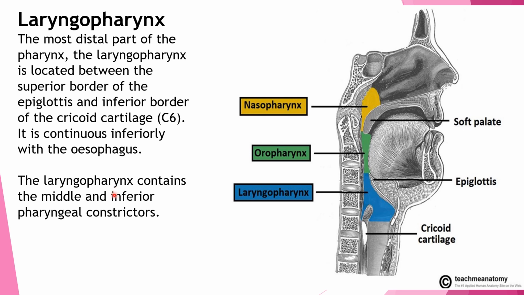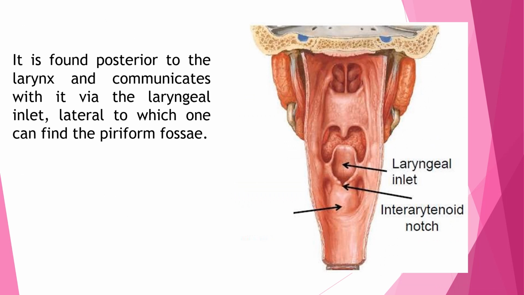Laryngopharynx contains middle and inferior pharyngeal constrictor muscles. It is found posterior to the larynx. Larynx is seen in the front and behind that is the laryngopharynx.